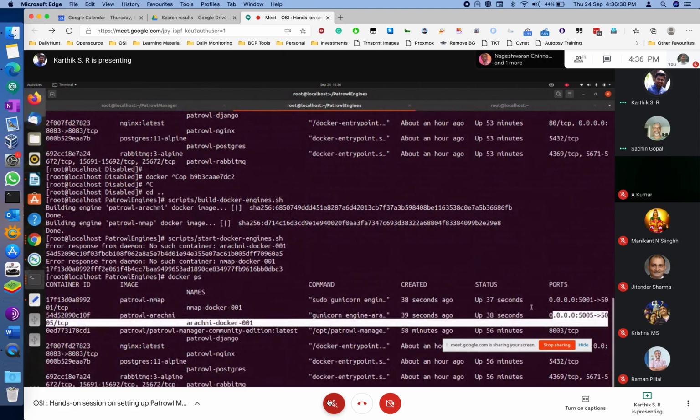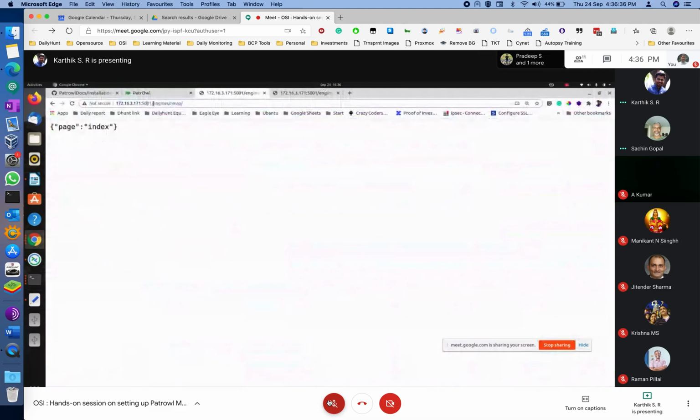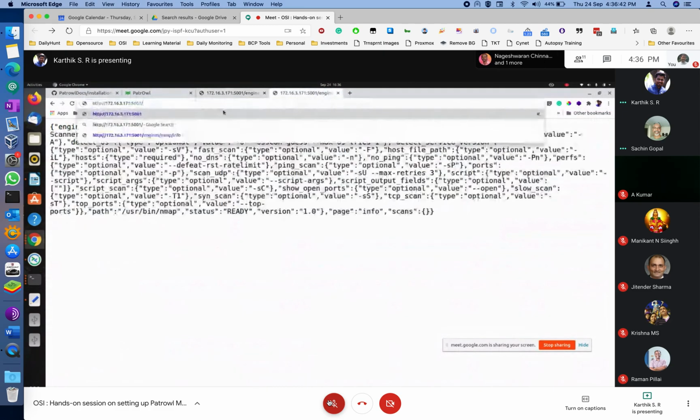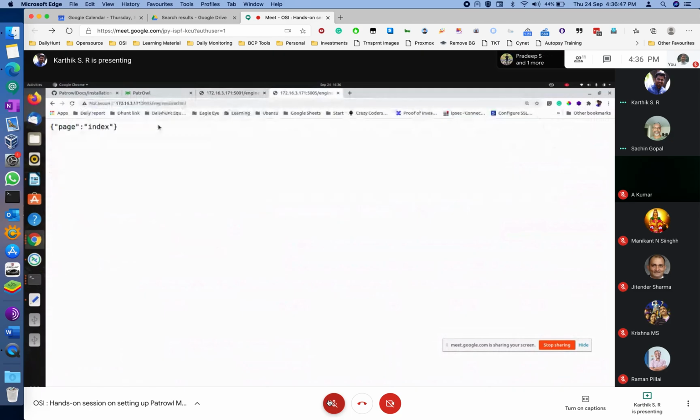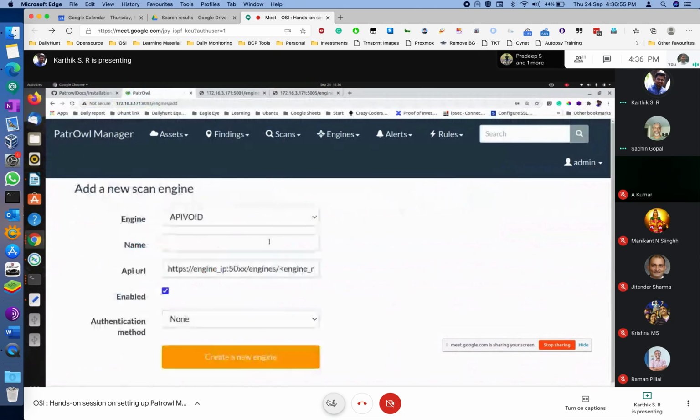It is 5005. Yeah, so the engine is working. Should we try integrating it? Okay, add a new scan engine. Yes, yes. Okay.